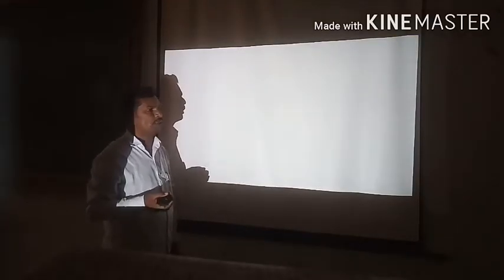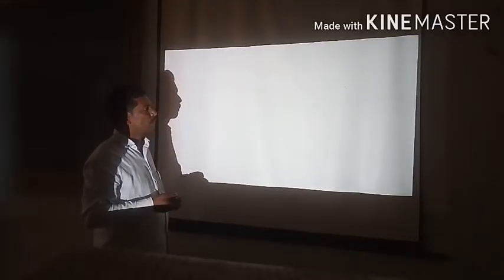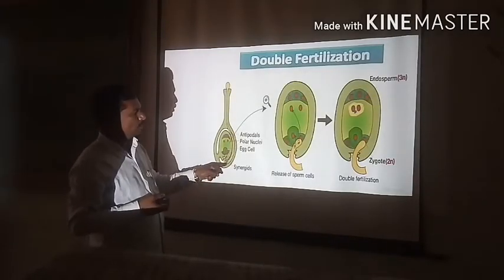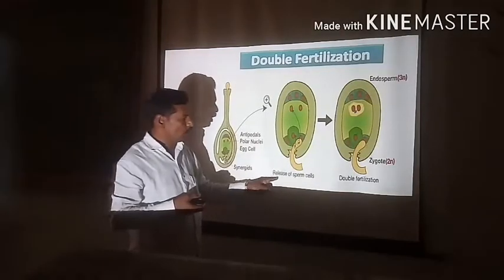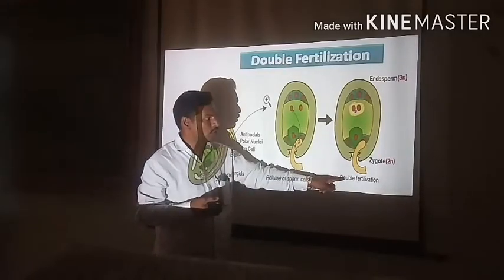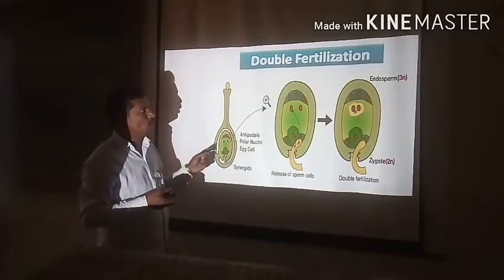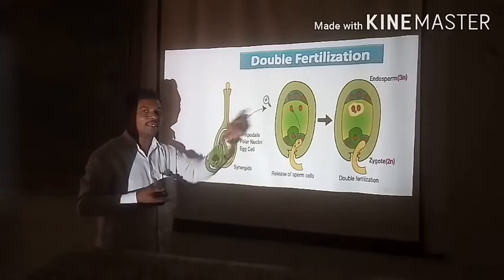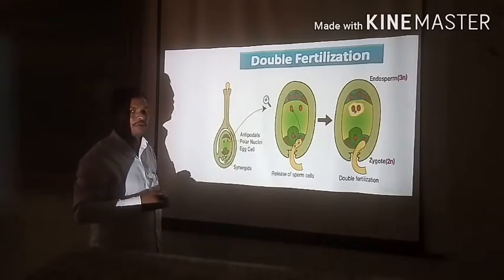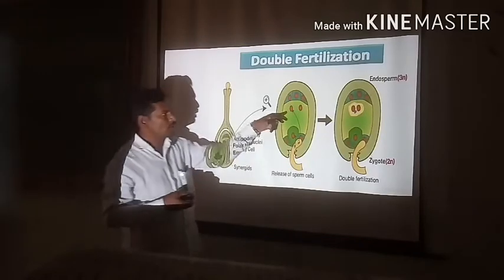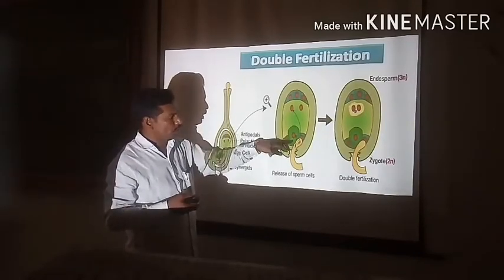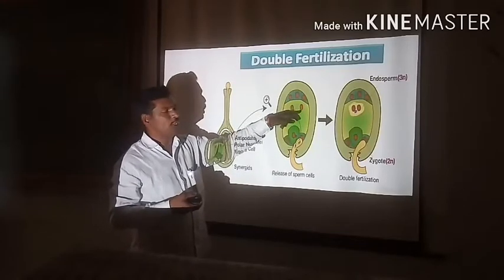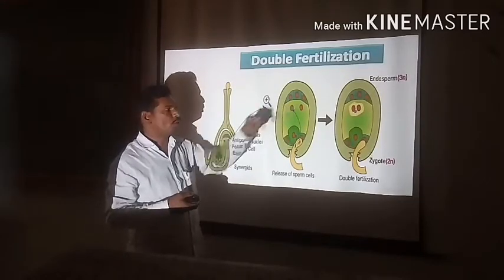Okay, now see the next part. Here there is a release of sperm cells, and here there is a completion of double fertilization. The picture gives you a brief, clear-cut idea as concerned double fertilization. Here there is a diploid secondary nucleus. Here there is an egg cell. Here there is syngamy, and here there is triple fusion, that is, vegetative fertilization.